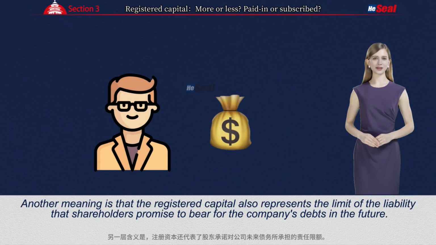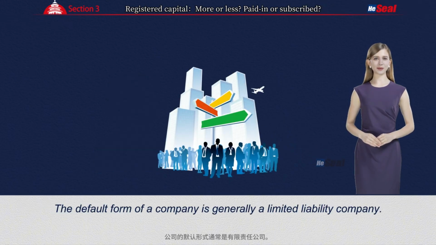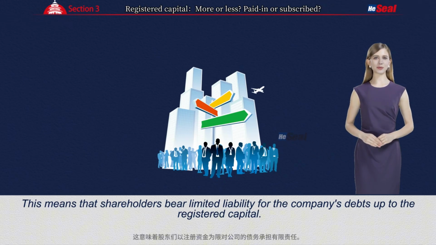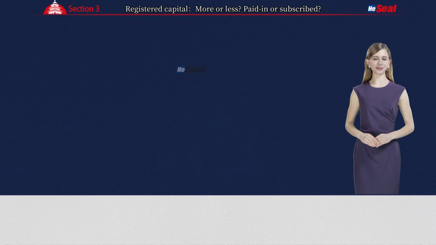Another meaning is that the registered capital also represents the limit of the liability that shareholders promise to bear for the company's debts in the future. The default form of a company is generally a limited liability company. This means that shareholders bear limited liability for the company's debts up to the registered capital. These are the two meanings of registered capital.